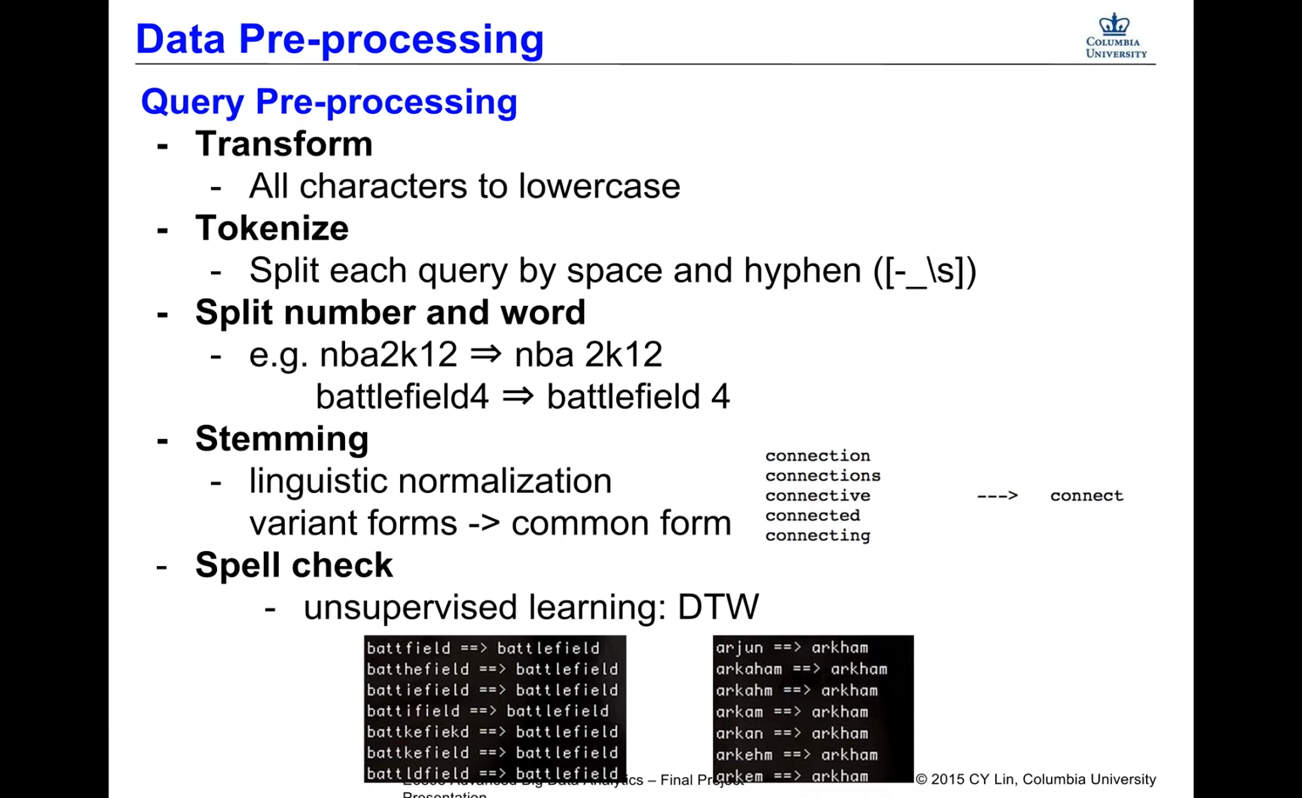In the last step, we check the spelling. We use an unsupervised learning technique, dynamic time warping, which is usually used in time series. And after doing this, many of the misspelled words will be transformed into the correct form. In the following example, we can see the body field will be transformed into battlefield.